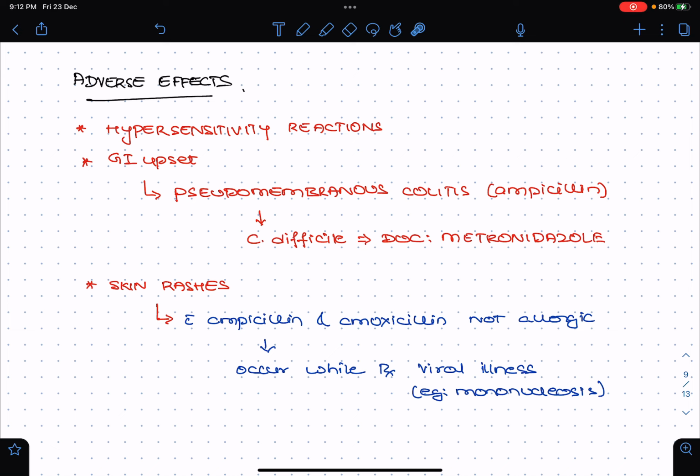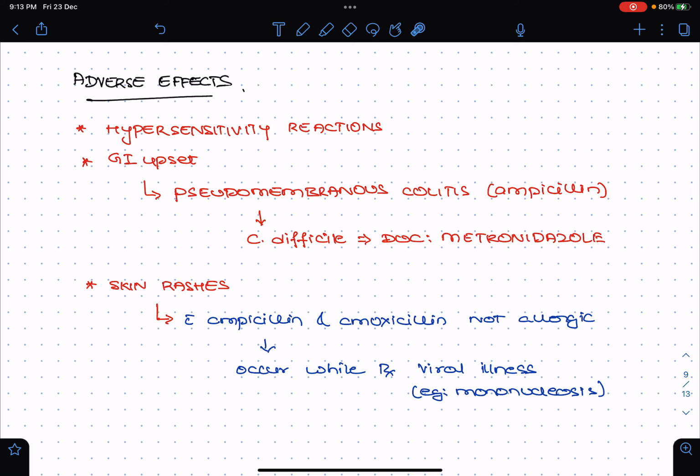Apart from that, you may experience skin rashes in a patient who has been prescribed penicillin or amoxicillin. Please note that the skin rashes following ampicillin and amoxicillin may not be a penicillin allergic reaction. It is not an allergy, but it can occur while you are using ampicillin or amoxicillin to treat a viral illness.